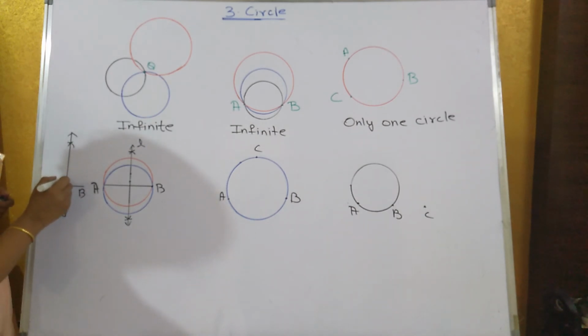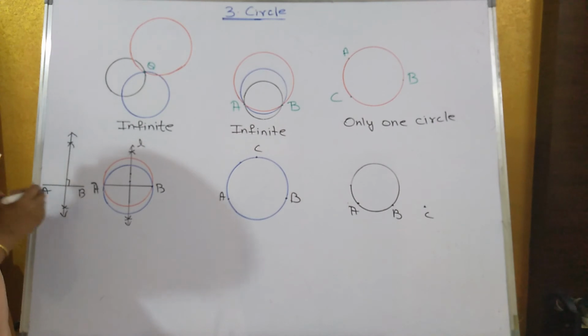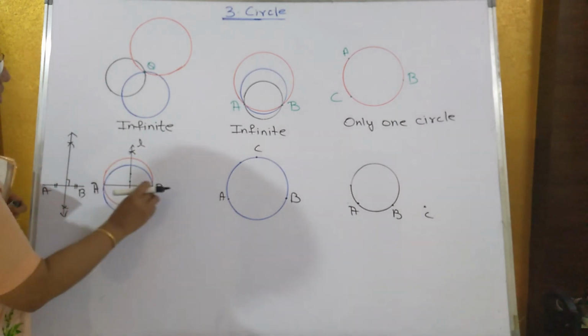What is the meaning of perpendicular? It is perpendicular to segment AB. And what is the meaning of bisector? It divides segment AB into 2 equal parts. So this is a perpendicular bisector of AB.